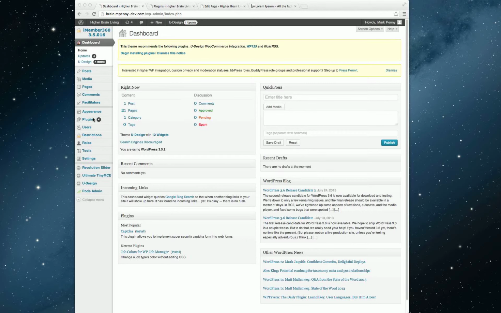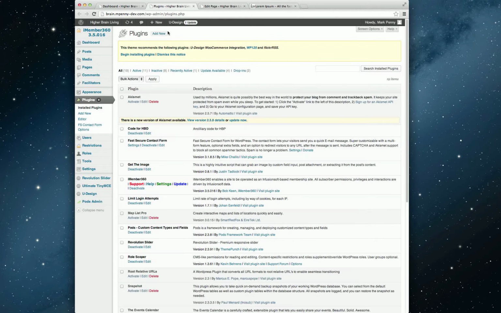Now I have a plugin installed, which is this one here, Code for HBD, which is the Higher Brain site. It's written wrong, it should be called Code for HBL, but I just named it wrong. I'll change that. It's basically your own plugin that does all of this. The pods is the part that looks after the facilitators. It's a third party framework that I used to do the custom post type.